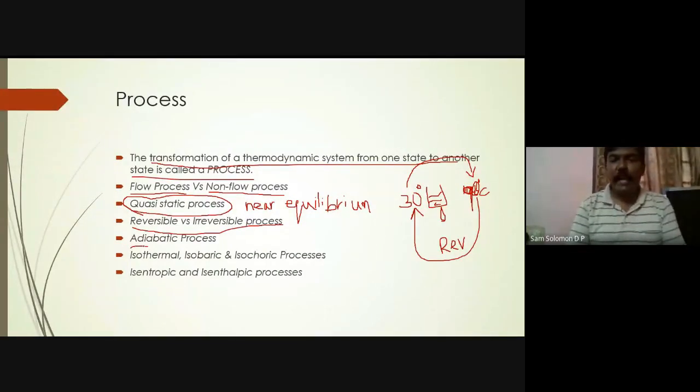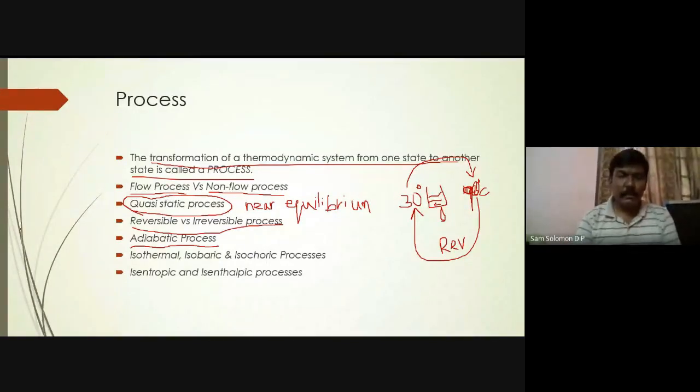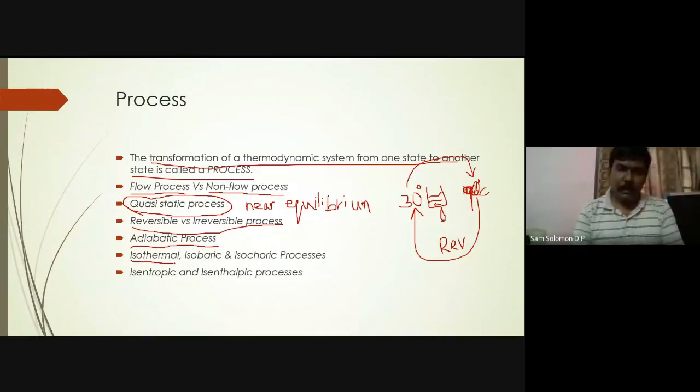And then we have the adiabatic process. An adiabatic process is a process in which there is no heat transfer. So if there is no heat entering into or leaving the system, and if the system is undergoing a process, such a system undergoing a process is called an adiabatic process, and the system is called an adiabatic system. And this you should be familiar with. Isothermal: if the process takes place at constant temperature, it is called isothermal. If the process takes place at constant pressure, it is called isobaric. At constant volume, it is called isochoric.